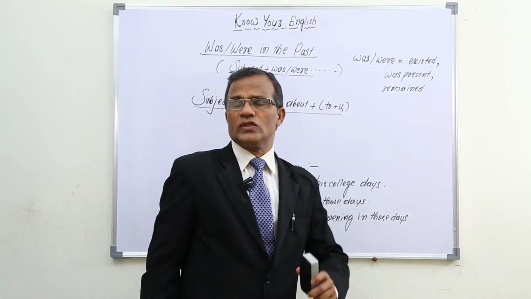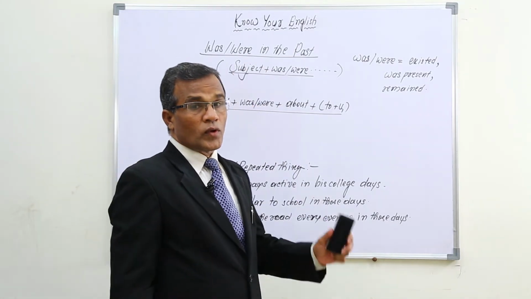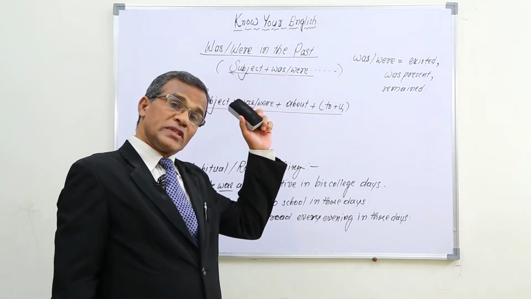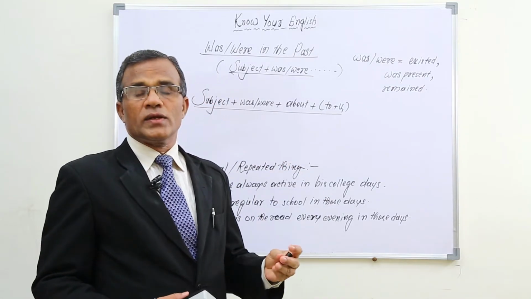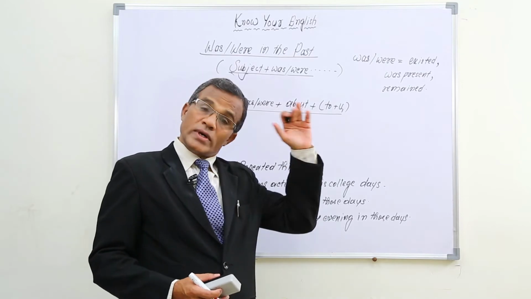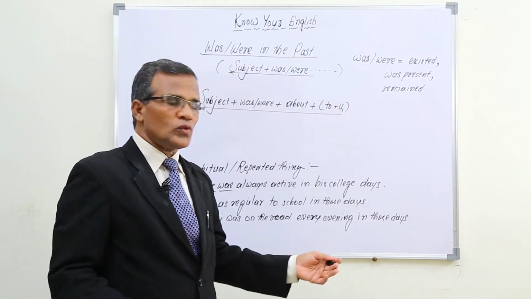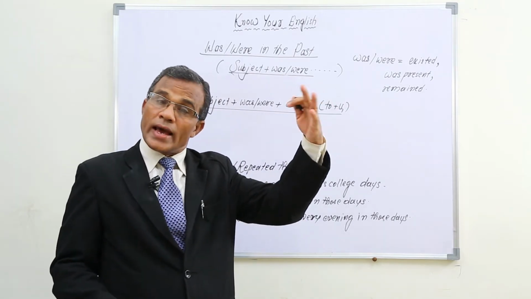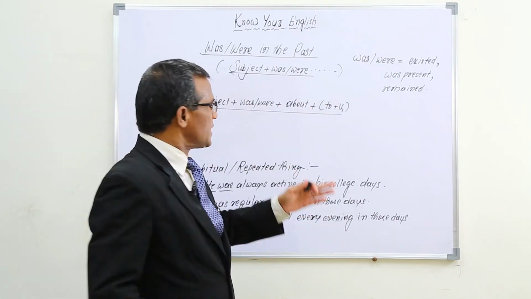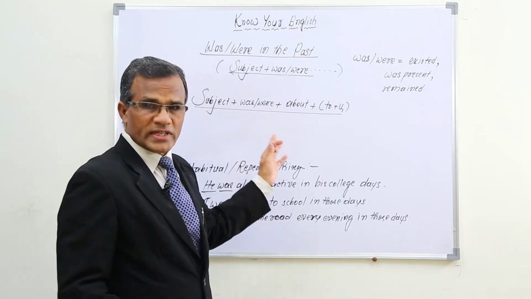This structure is used to talk about the thing which happened in the past, but in what way? A thing was going to happen very soon. For such kind of things we use this structure.